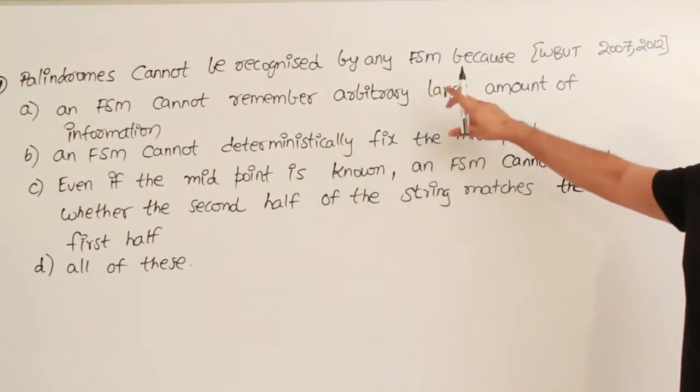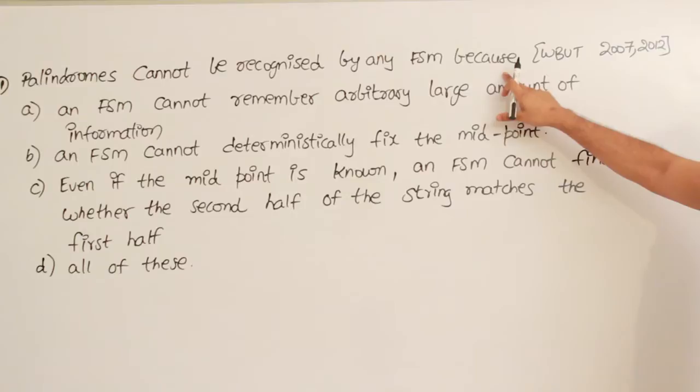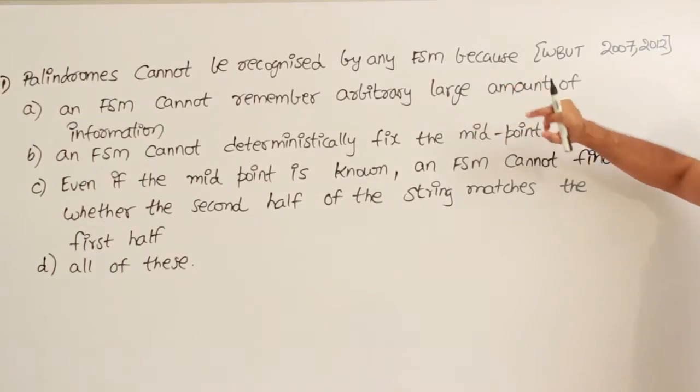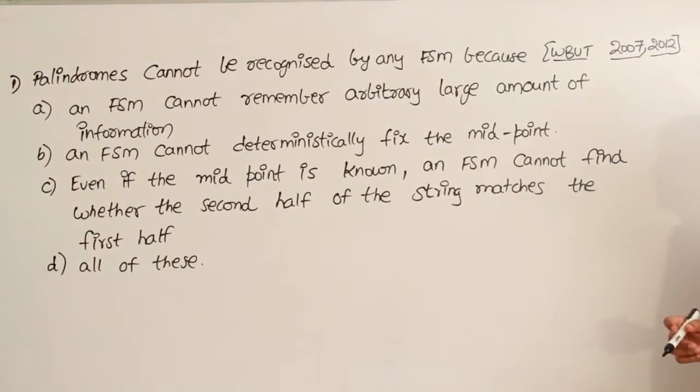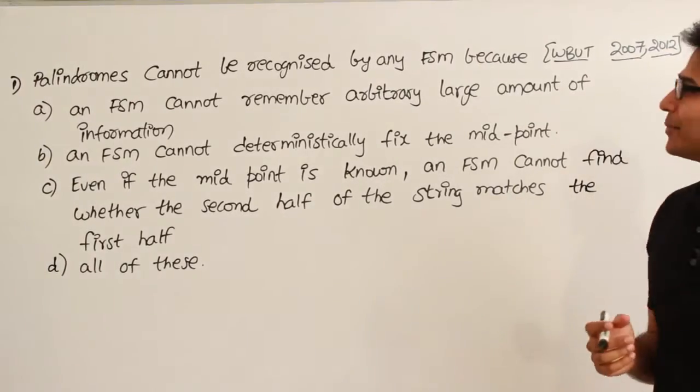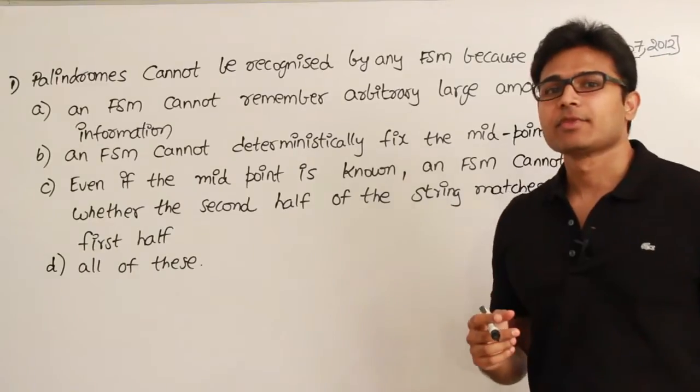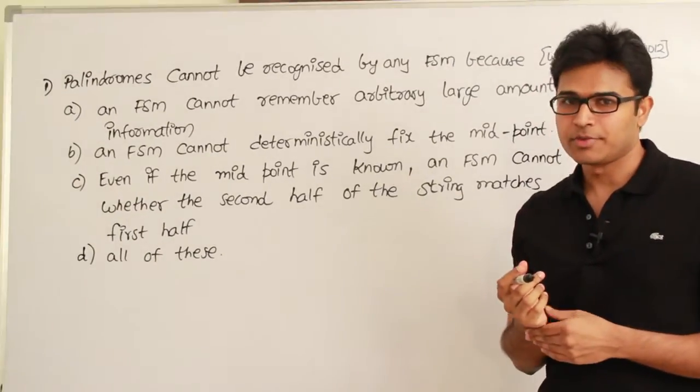Palindromes cannot be recognized by any finite state machine. This question was given in 2007 and 2012. Let's hope it gets repeated again, because it is a simple question. First of all, you should know what a palindrome is.